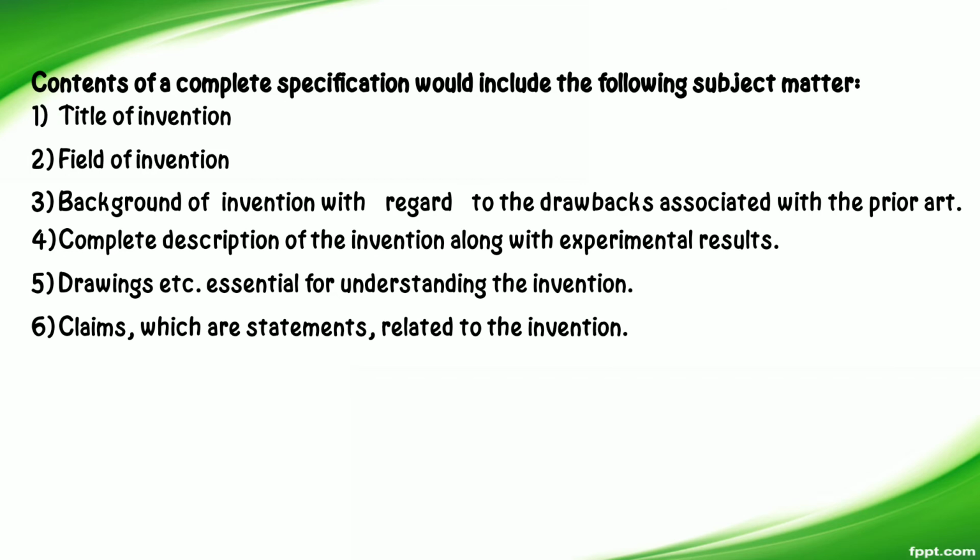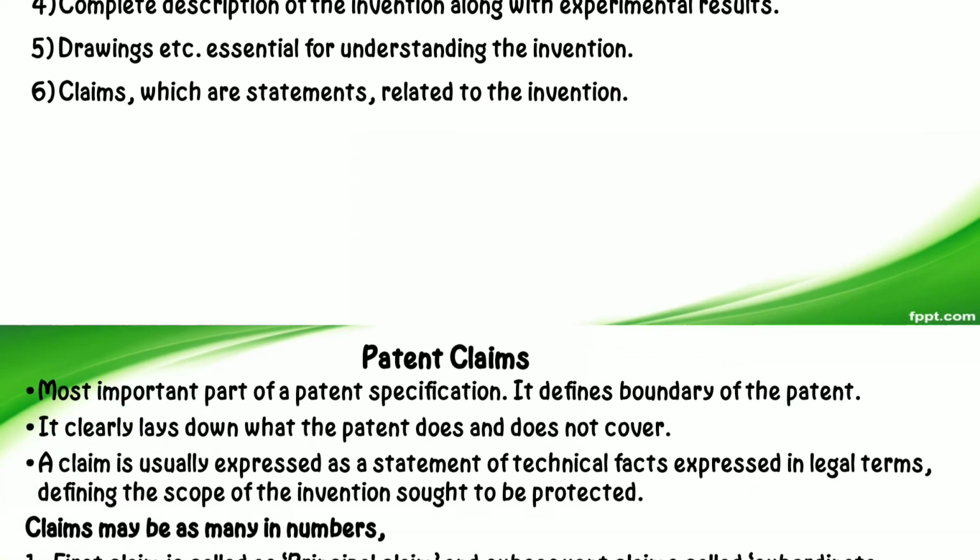Then content of complete specification. First, title of invention, then field of invention, background of invention, then complete description of the invention, drawings if required, and the sixth one is claims. These are the contents of complete specification.